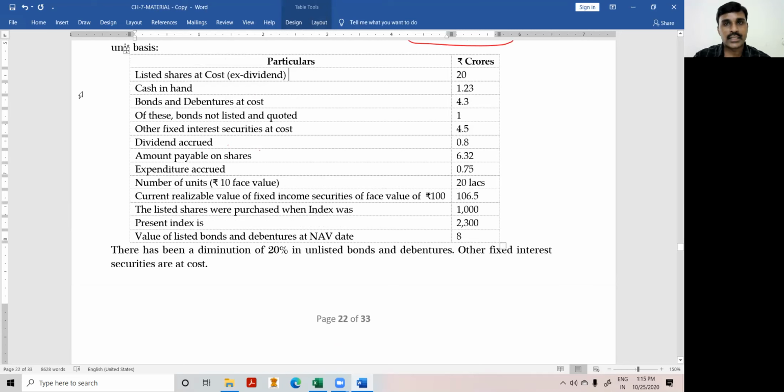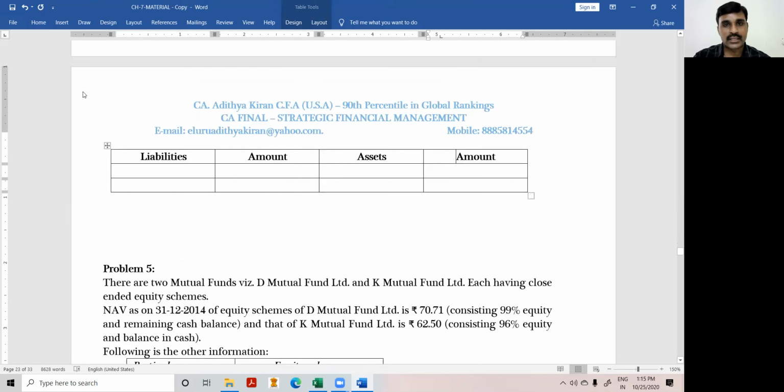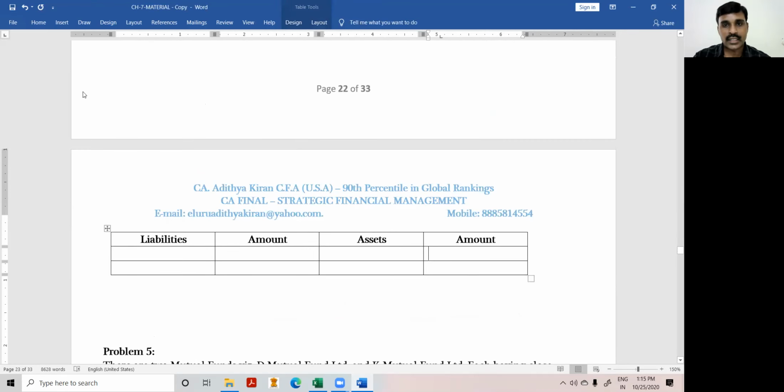First point, listed shares is one asset. Cash in hand, one asset. We'll write it. Is listed shares an asset or liability? Asset. Next, cash in hand is the second asset.